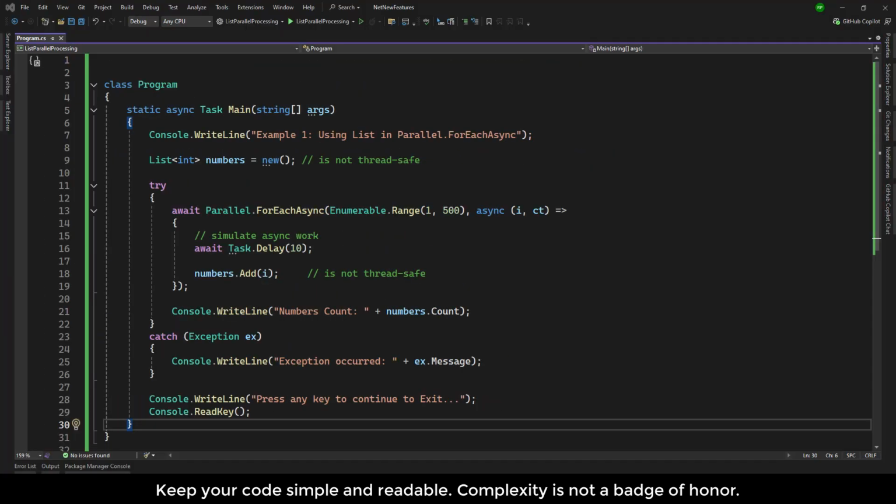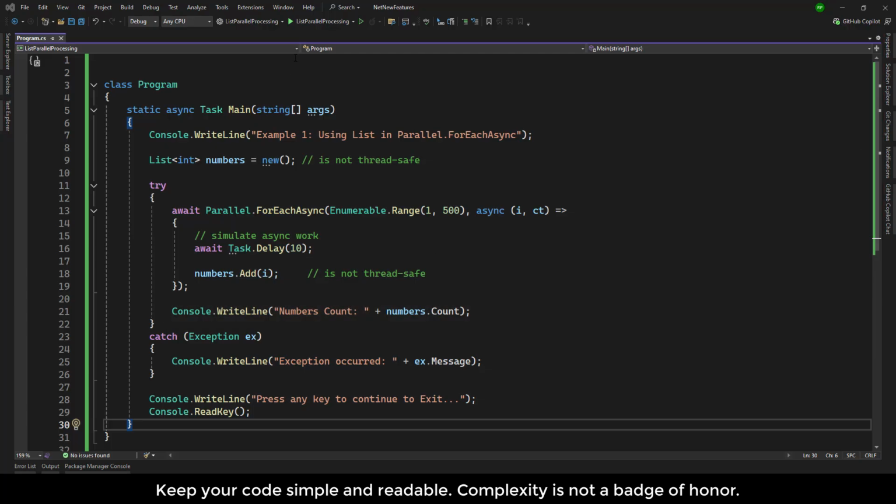So here is a simple Parallel.ForEachAsync loop. It's using a range of 1 to 500, so it has 500 records. The loop tries to add items into a standard list of integers. Since List is not thread-safe, you will often run into an exception or incorrect results, meaning data loss. That is the reason that after the foreach loop I added the numbers count of the collection of list of integers, so we can know how much data we lost.